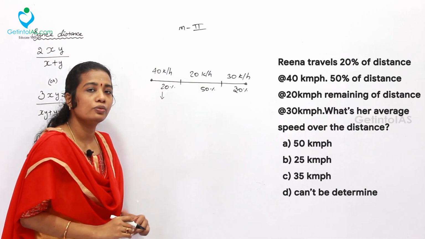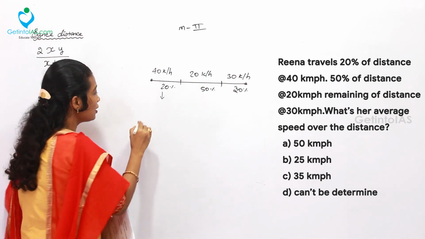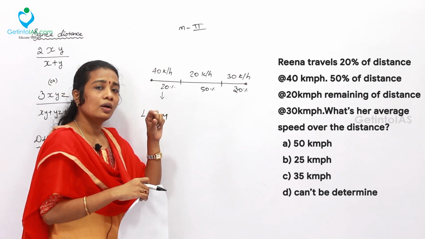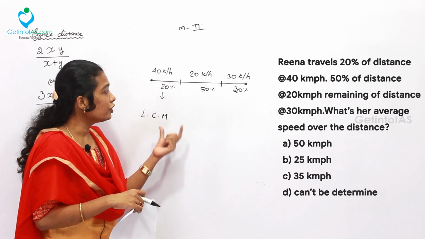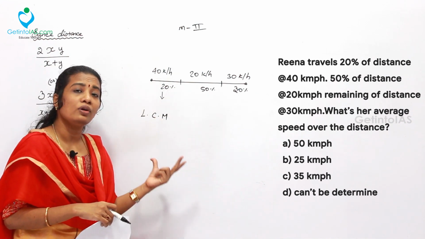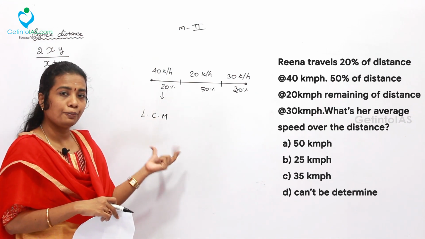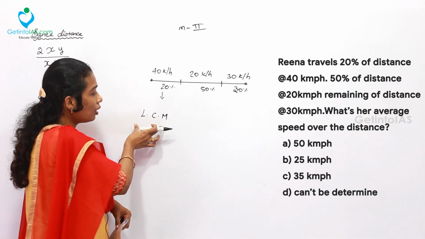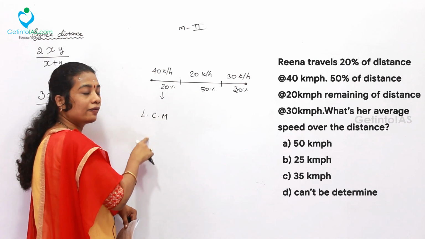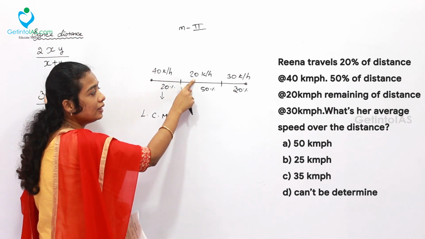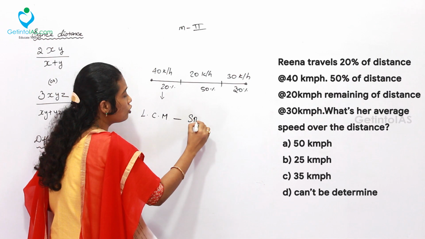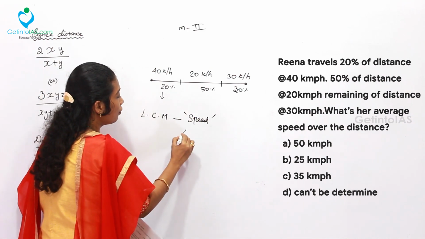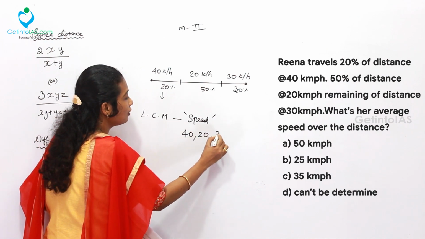So first of all I am going to take the LCM. Why are we taking it? Any value you can take as per your wish, as long as it provides an integer value for easy simplification of the problem. So LCM is the best way to take such a number. So what value is to be taken for LCM? That is 40, 20 and 30. The speed is to be considered while taking the LCM. So here 40, 20 and 30.